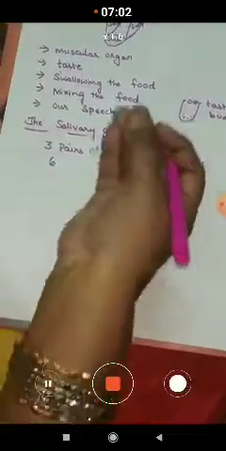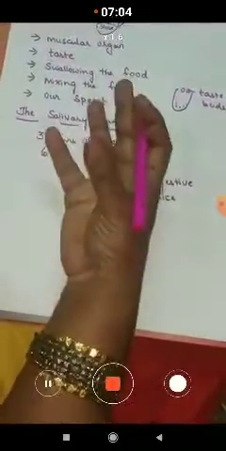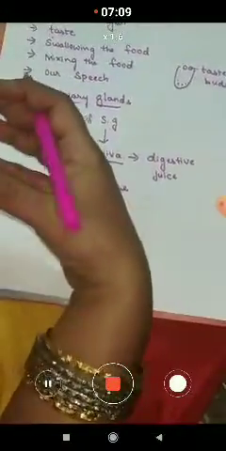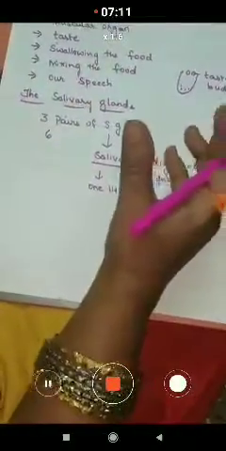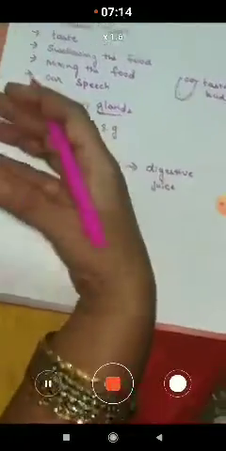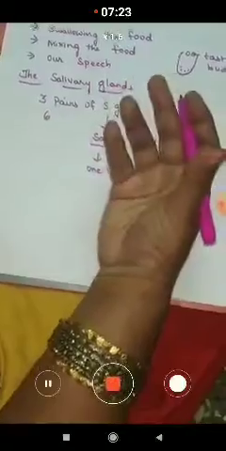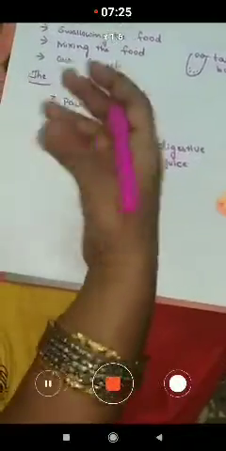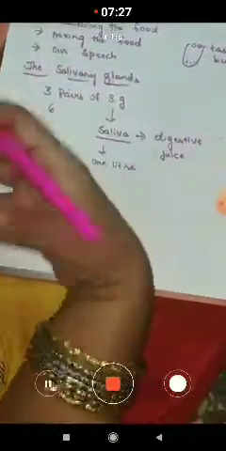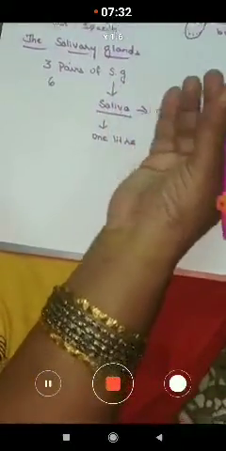Now as we keep the food in the mouth, the saliva is produced in the mouth, and this saliva helps in the digestion. But even if you have not kept the food in the mouth, when you just see the food, or when you are fond of any food, and you are thinking of the food, or you get the smell of the food, the salivary glands will be stimulated.